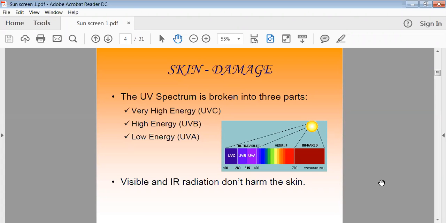Under this wavelength, the light has low energy and is less harmful compared to the high energy and very high energy light. So this is about ultraviolet rays, which are categorized into three different categories depending on their wavelength. It is important that wavelength determines the harmfulness of the rays.